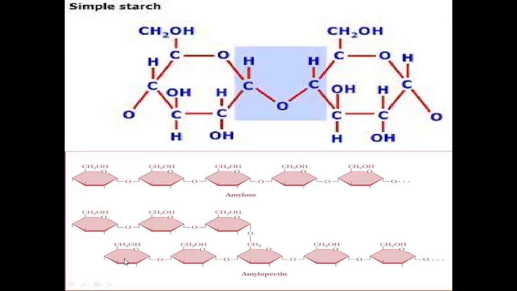If branching is created in between two amylose units, it is created between carbon 1 of one glucose unit and carbon 6 of another, and this is the alpha 1,6 branching glycosidic bond. So this combined structure is known as amylopectin.